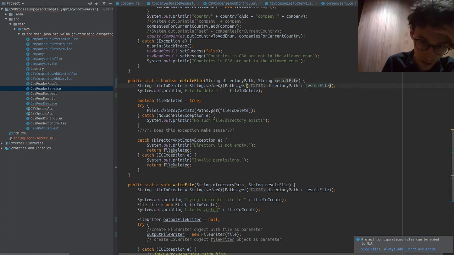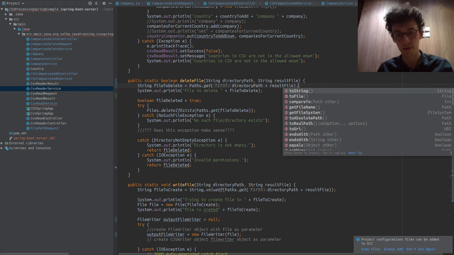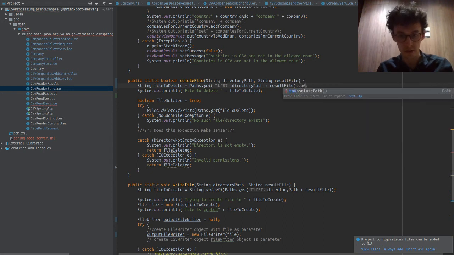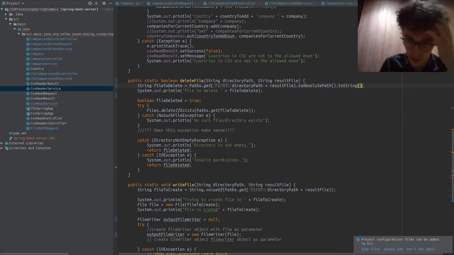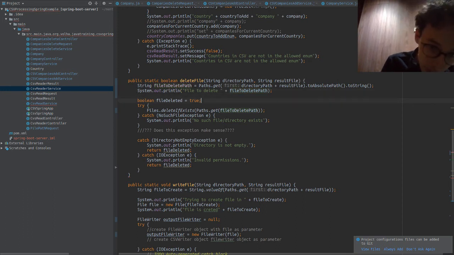Directory path, files to delete, paths.get, again, this is good. I would prefer it if we did it this way, but I still really love that you're using paths, so I'm not going to be too picky. Files to delete, file to delete, path. Cool. File deleted true. Now this is where I have the issues. We're saying file deleted defaults to true, and then we're returning it here.